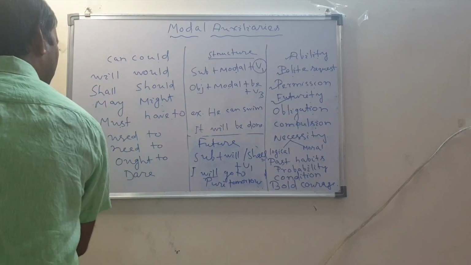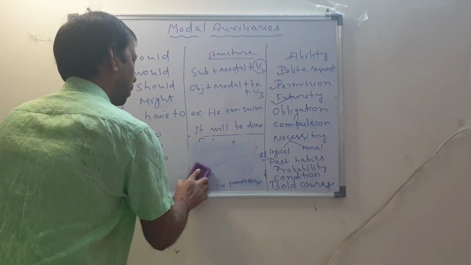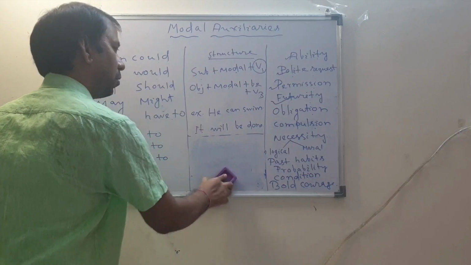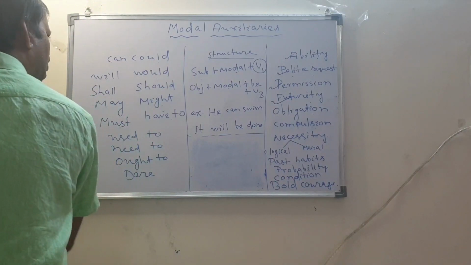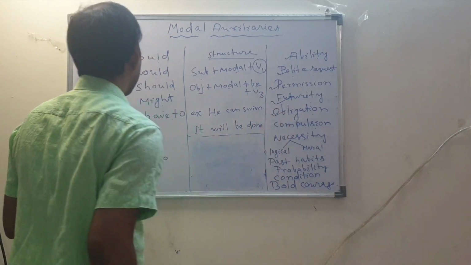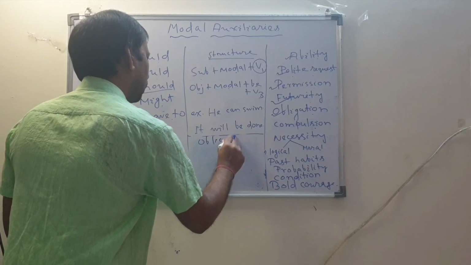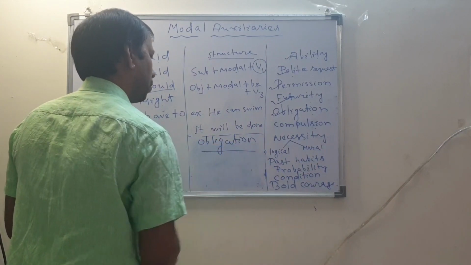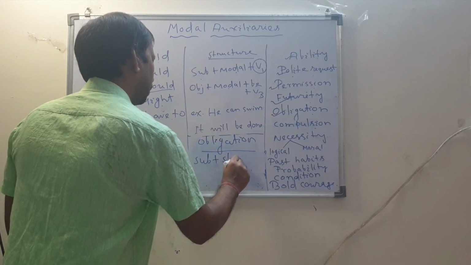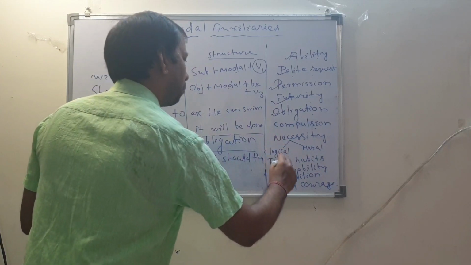Even we use will and shall for threatening and for some other purposes also to express future. I will see you. I will give your money back. So for promise also, for futurity, we use modal auxiliaries. Then come obligation. For obligation we use should: subject plus should plus V1. Even we can use have to also.